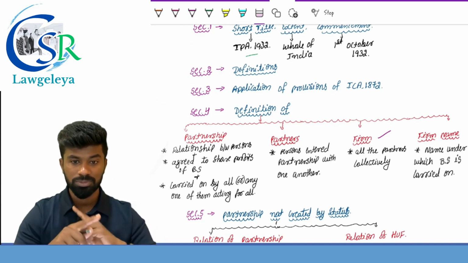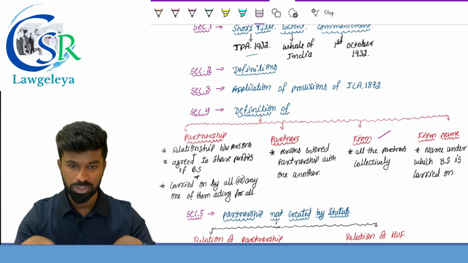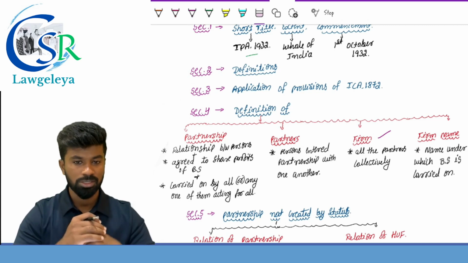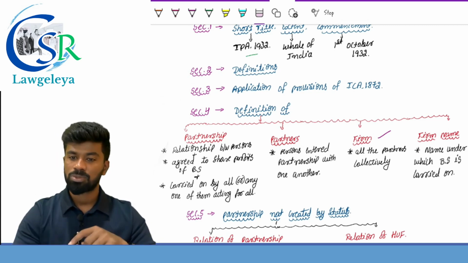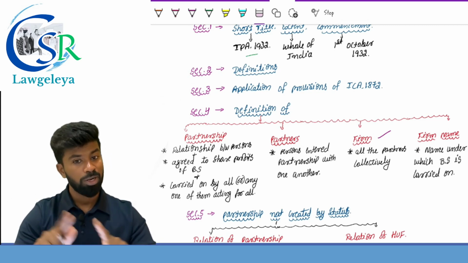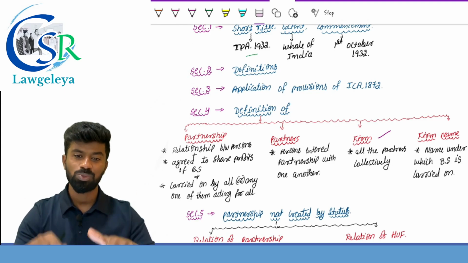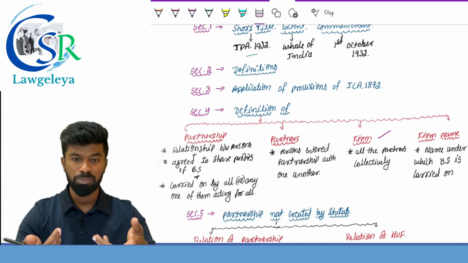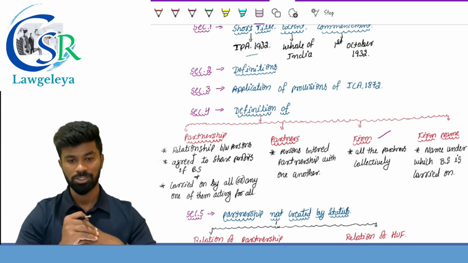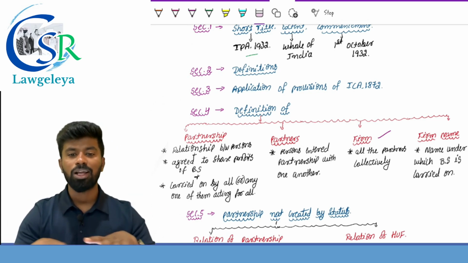However, sharing of profit is not the conclusive test, it's only a prima facie test. It means there can be cases where a person is sharing a profit but not a partner, and there can be cases where a person is not sharing a profit but may be a partner. So sharing a profit is not a conclusive test.